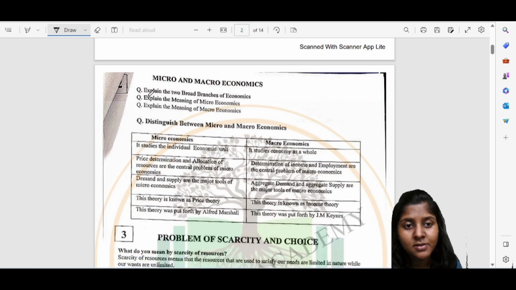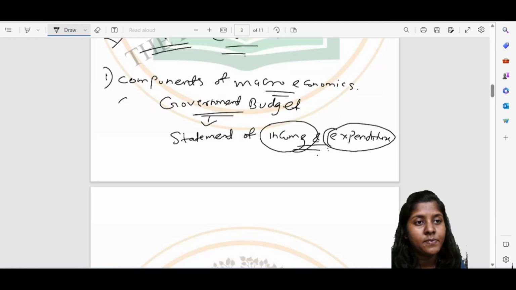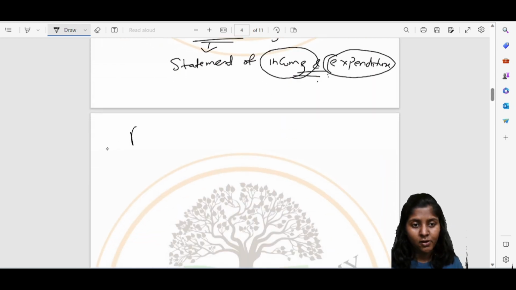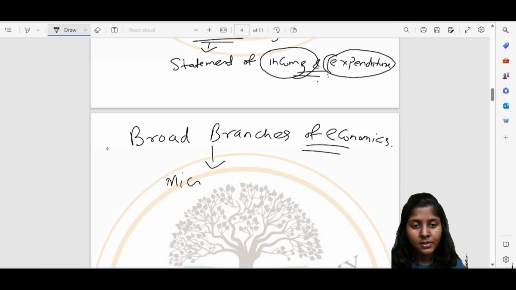Coming to the questions with regards to micro and macroeconomics. This is the first question, wherein you will get: explain the two broad branches of economics. So which are the two broad branches of economics? The two broad branches of economics are microeconomics and macroeconomics.